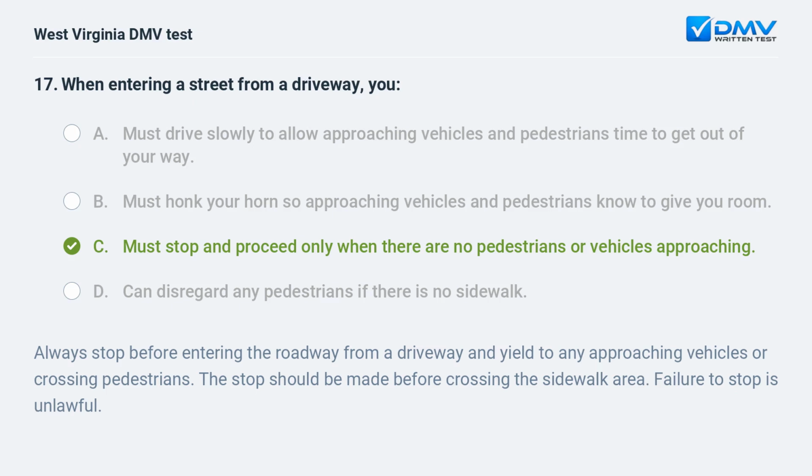Always stop before entering the roadway from a driveway and yield to any approaching vehicles or crossing pedestrians. The stop should be made before crossing the sidewalk area. Failure to stop is unlawful.